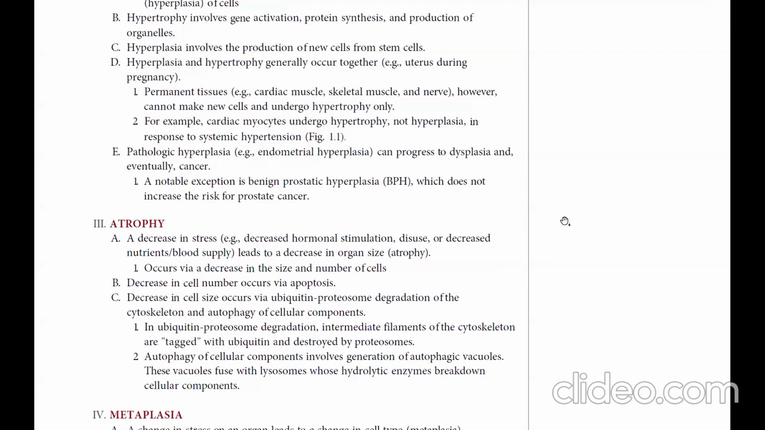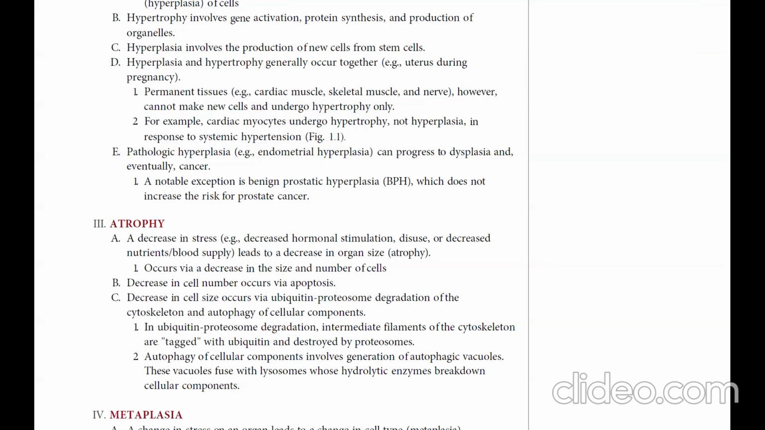Atrophy. A decrease in stress, decreased hormonal stimulation, disuse, or decreased nutrient blood supply leads to a decrease in organ size, atrophy. It occurs via a decrease in size and number of cells. Decrease in cell number occurs via apoptosis. Decrease in cell size occurs via ubiquitin proteasome degradation of the cytoskeleton and autophagy of cellular components.